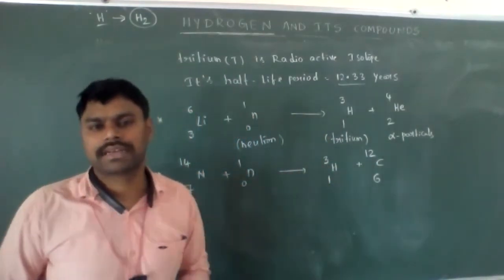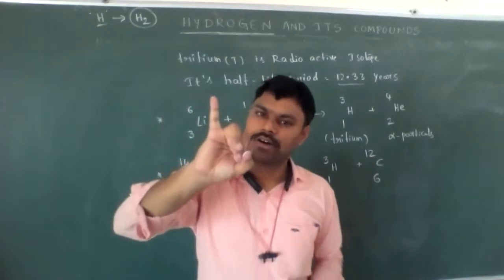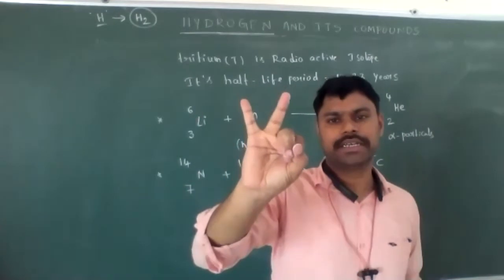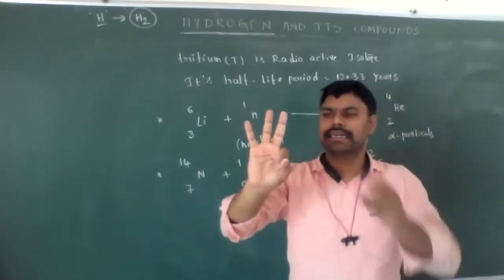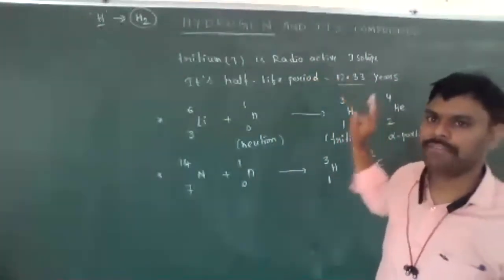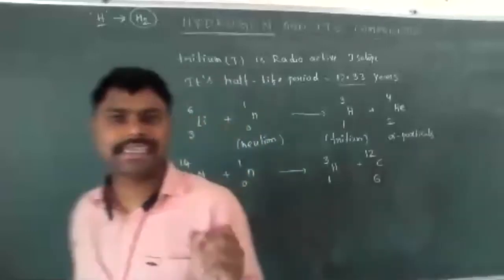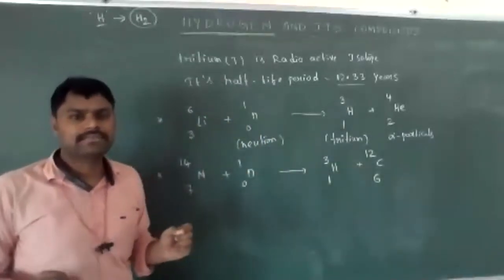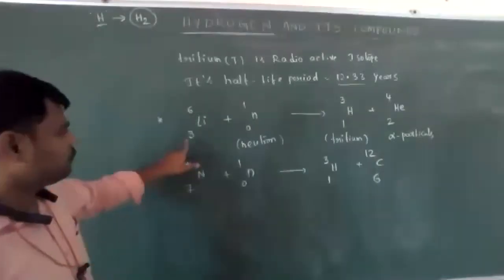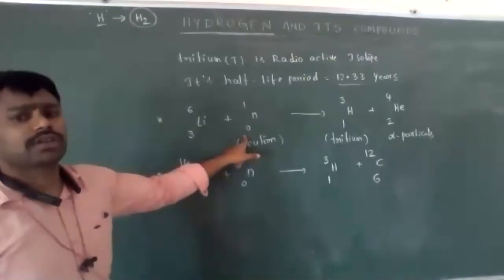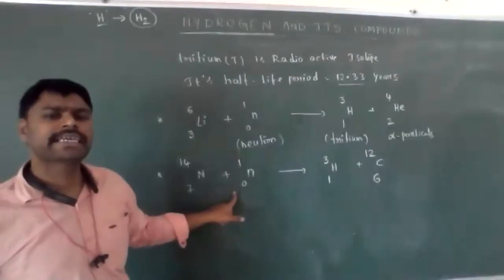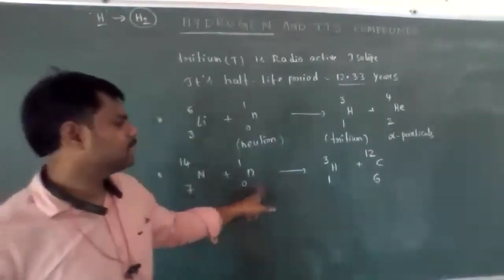The hydrogen atom mainly has three isotopes: protium, deuterium and tritium. Among these three, tritium is the radioactive isotope, and its half-life period is 12.33 years. Tritium is obtained when lithium is bombarded with neutrons, or when a nitrogen atom is hit with neutrons.